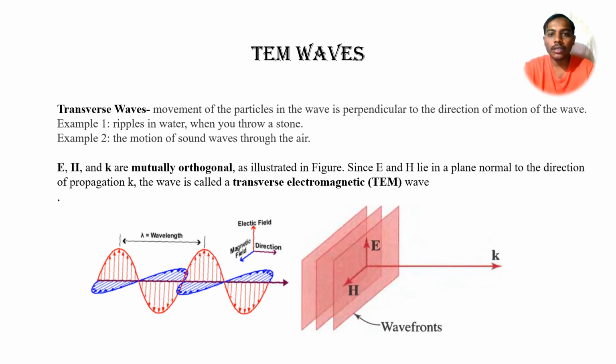What is meant by transverse electromagnetic waves? It is when the movement of the particles in the wave is perpendicular to the direction of motion of the wave. If we throw a stone in a river, we see ripples on the top surface of the water, and we can call those a transverse wave. Sound waves are also sometimes called transverse waves. In the schematic we can see the pictorial representation of electromagnetic waves. It is very important to convert this in terms of wavefronts, so we can study its behavior. Here we can see E, H and K are naturally orthogonal.